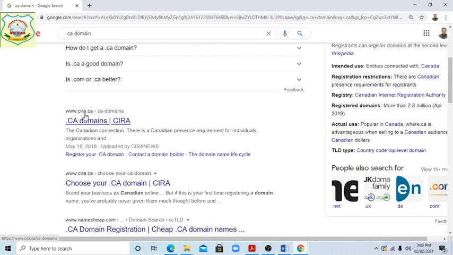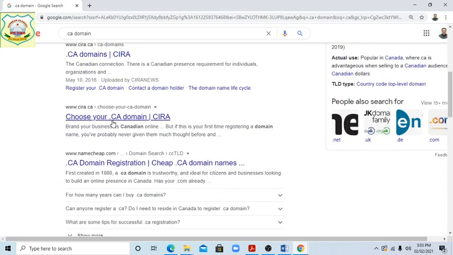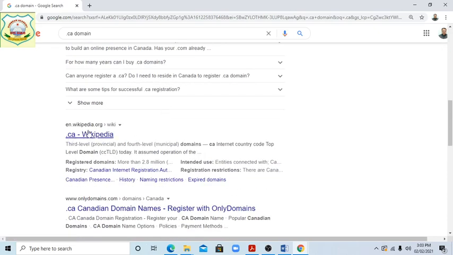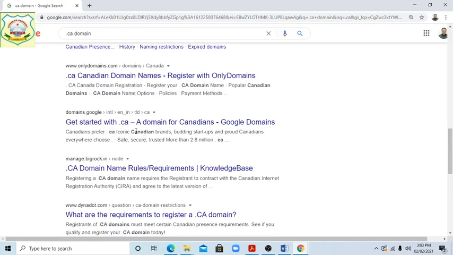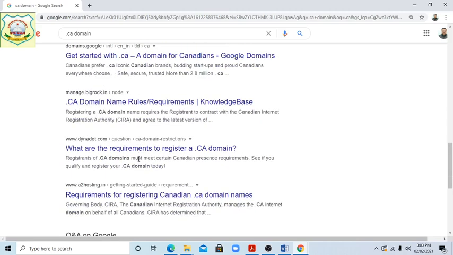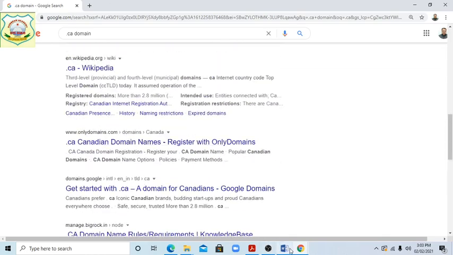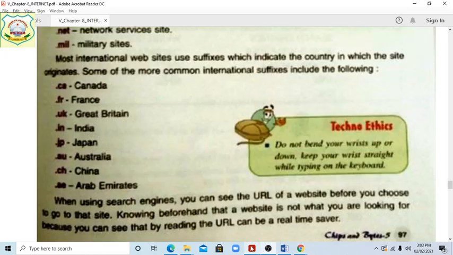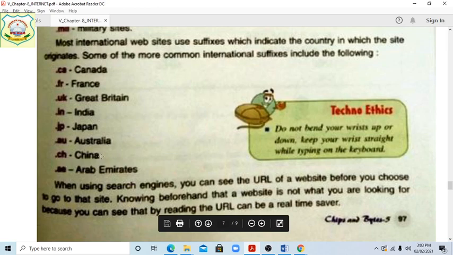See, cira.ca is the Canadian connection. There is a Canadian presence requirement for individual organizations. Okay, choose your .ca domain, that is CA, that is Canadian. Clear students? Now students, the same way China, Australia, Japan, they all are given.